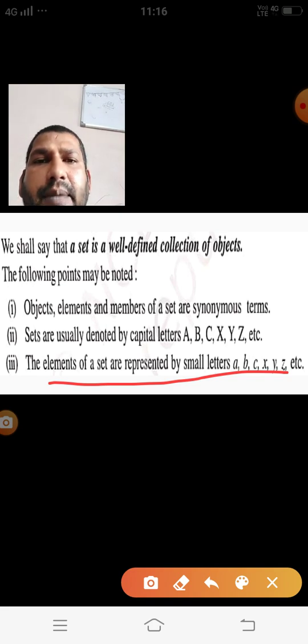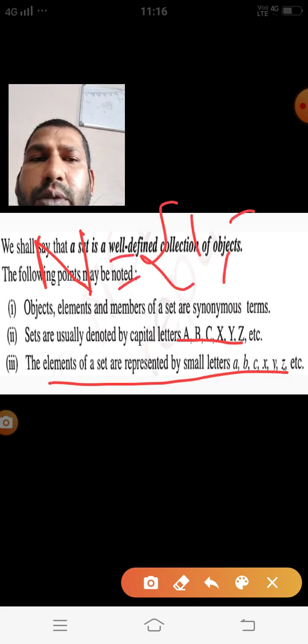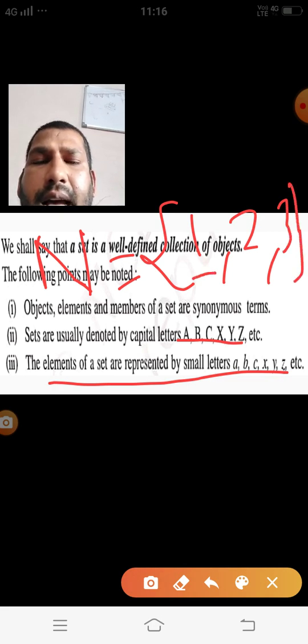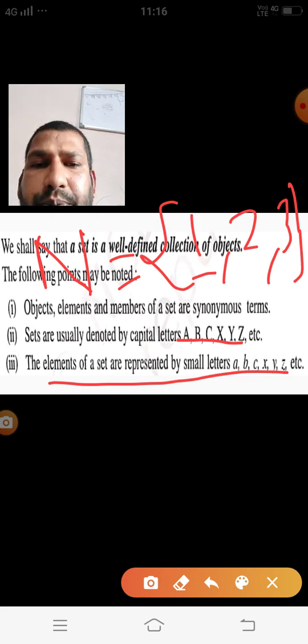Elements are represented by small letters and the sets are represented by capital letters. Suppose I am taking a set N, the set of natural numbers, and here I am taking 1, 2, 3, then the elements are separated by commas also.